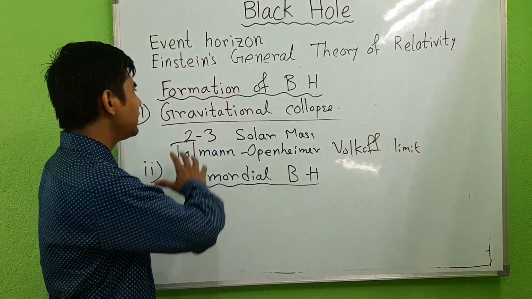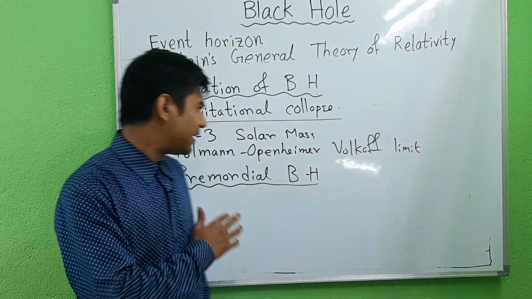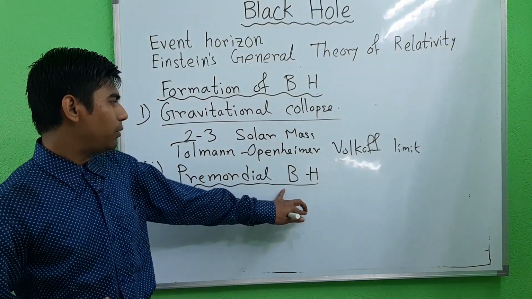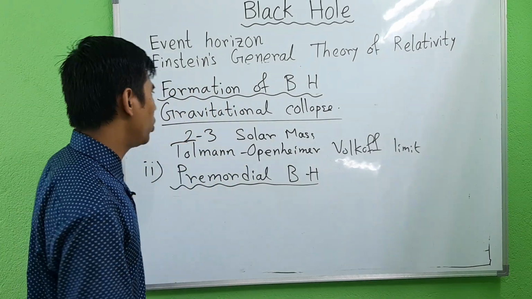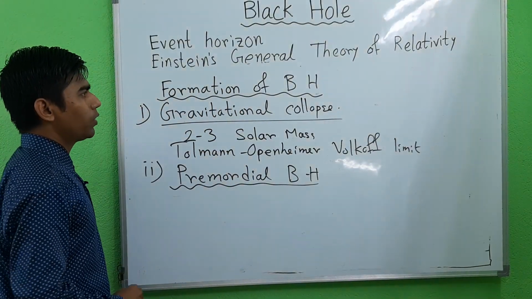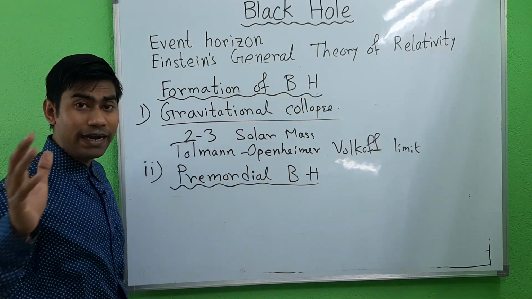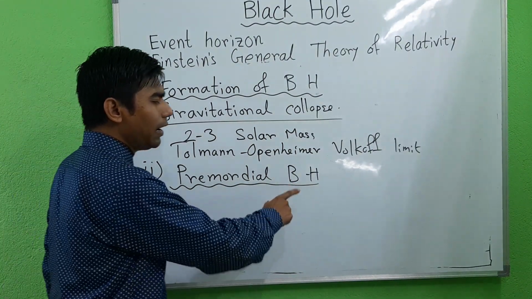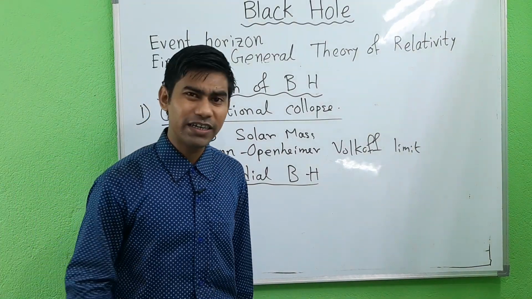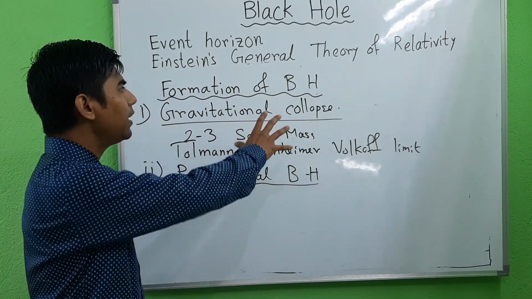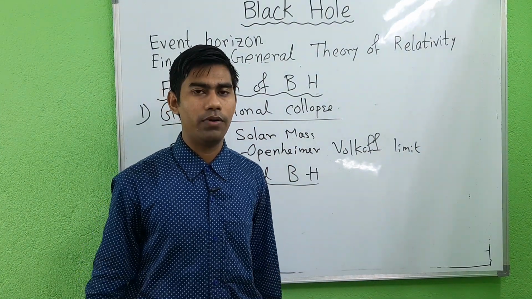Okay, so these are the formation processes for the black hole. Also there are many other processes, but we discuss only two possibilities for the formation of a black hole. One possibility is gravitational collapse, and the second possibility is primordial black holes. Okay, and another possibility is high energy collision. That is how black holes are formed.